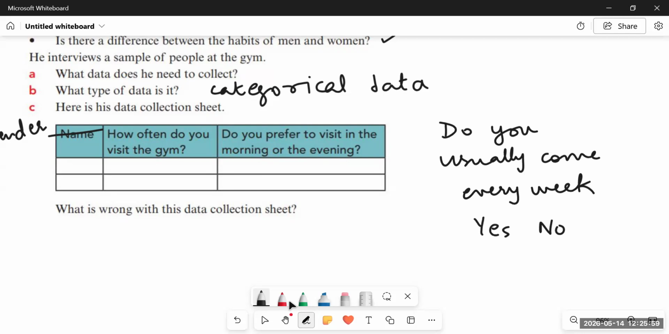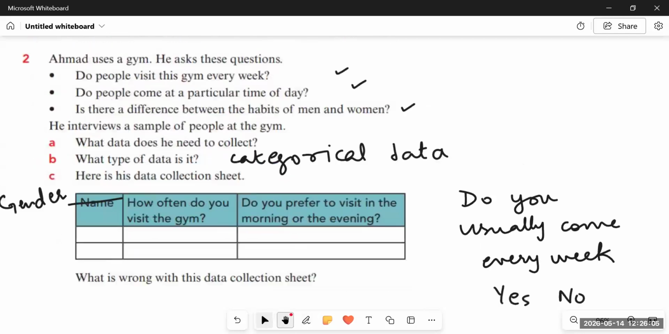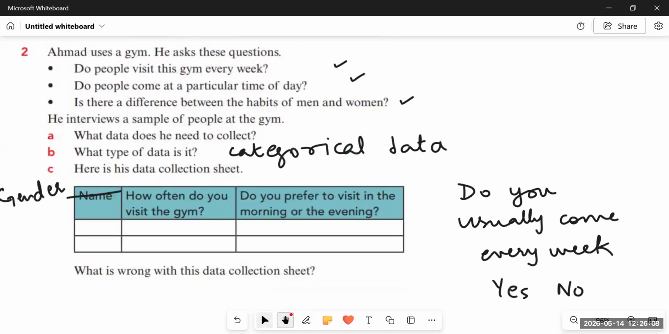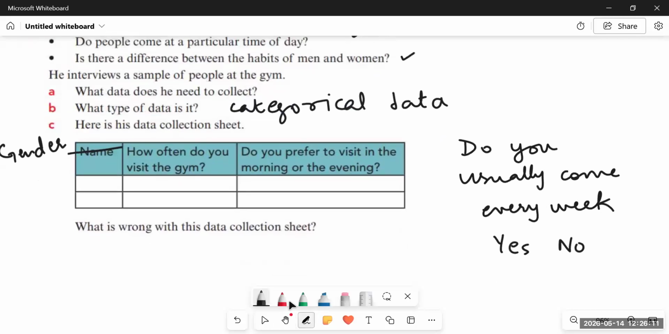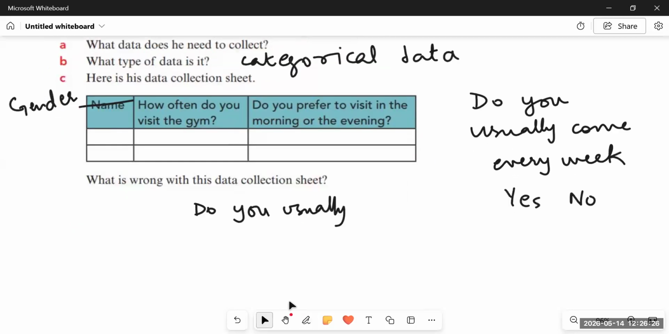And then the third one is, do you prefer to visit in the morning or the evening? So instead of asking this, since the question was, do people come at a particular time of day? So it would be better to ask like, do you usually come at the same time or not? Because people like the questionnaires which include yes or no type of questions, right? This is called a precise questionnaire. So instead of asking do you prefer to visit in the morning or evening, so people need to choose the timings morning or evening. Instead of that, it would be better to ask do you usually come at the same time, yes or no. That's it.